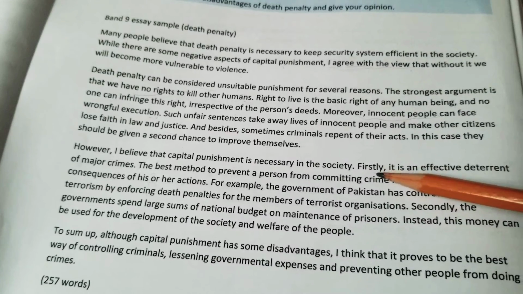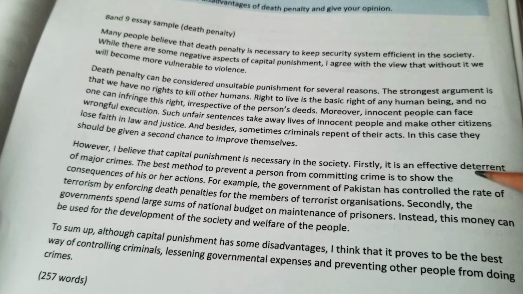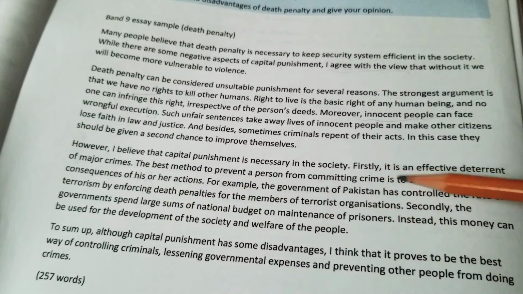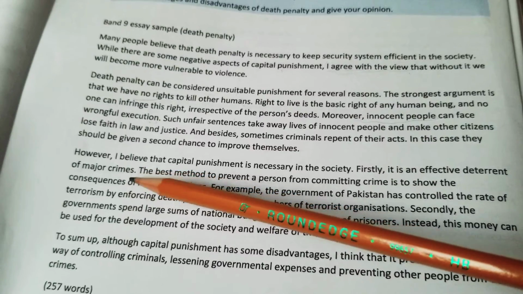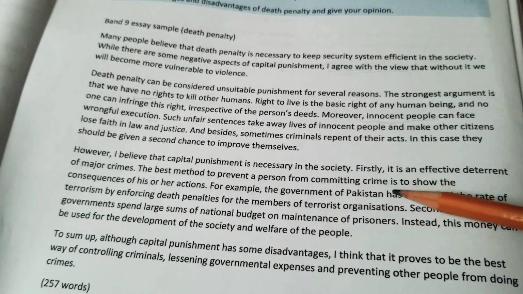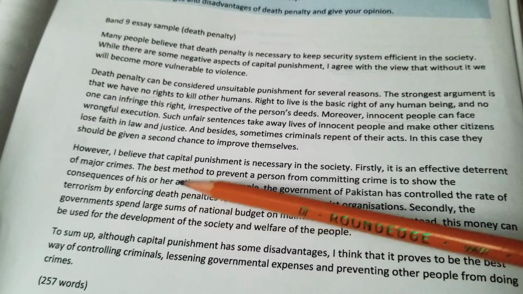Firstly, why do I think so? It is an effective deterrent. It says like stop. It is an effective deterrent of major crimes. It stops major crimes. The best method to prevent a person from committing crime is to show the consequences of his or her actions.